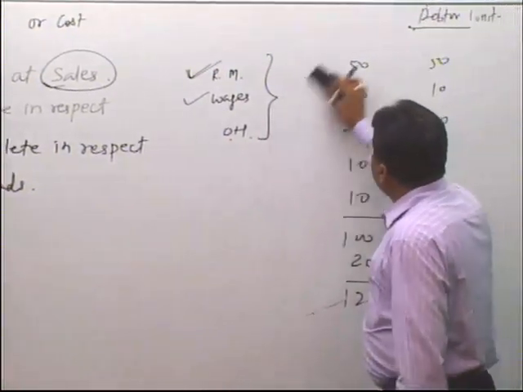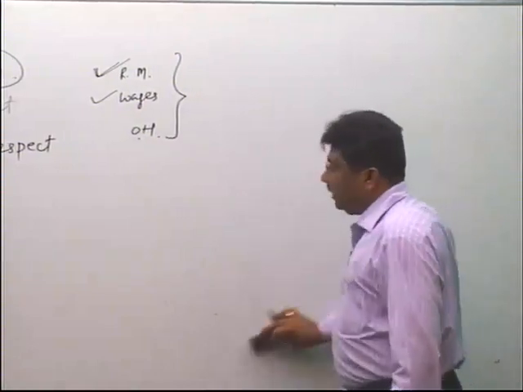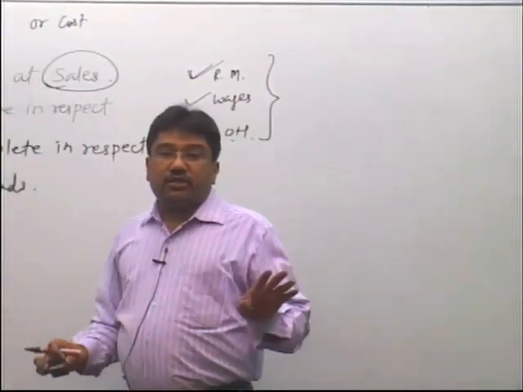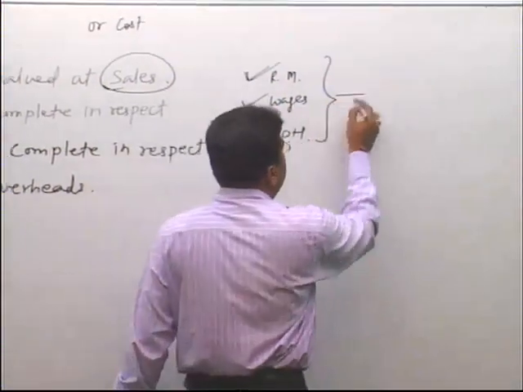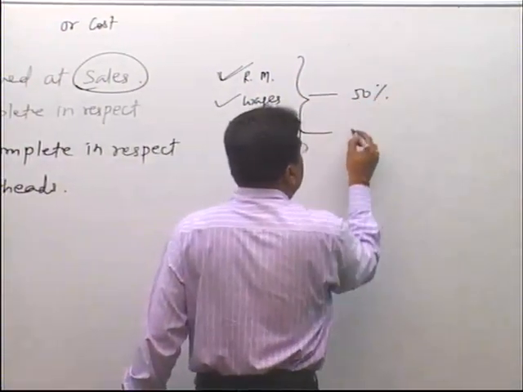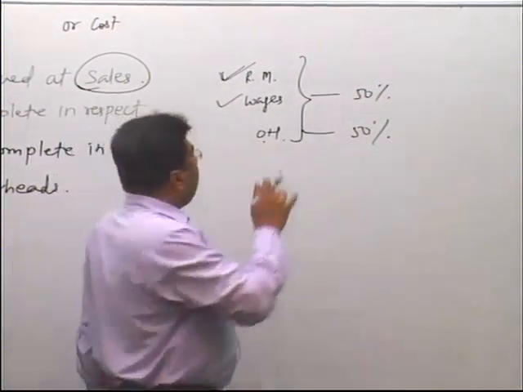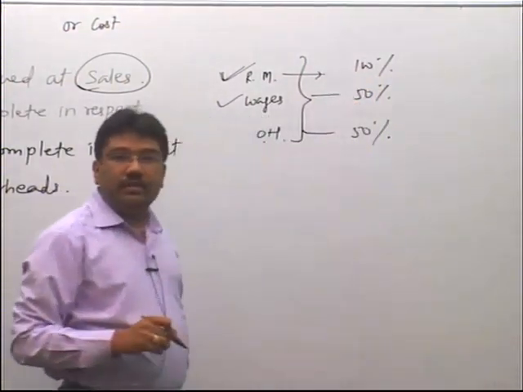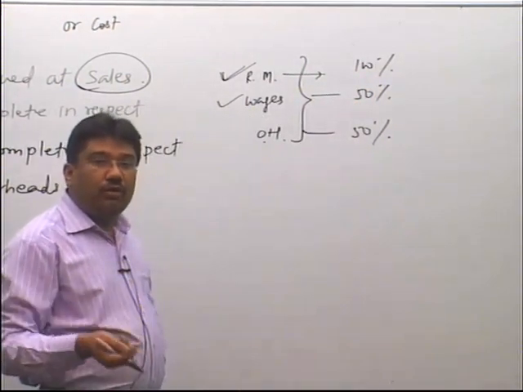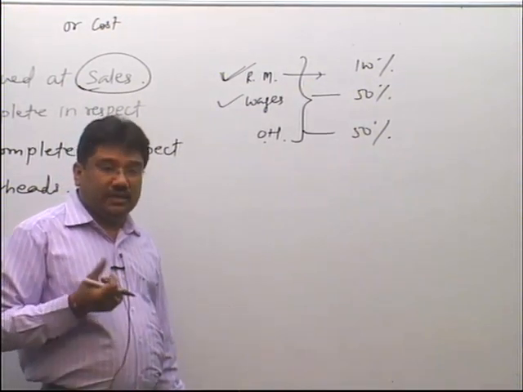Now, what is the logic of taking raw material at 100%? See, if nothing is told, then in case of WIP, we are assuming that this is 50% and this is also 50%, means they are half done. But why do you have to take raw material as 100%? The reason is, as I told you, whenever you make any assumption, that assumption should be a realistic assumption.